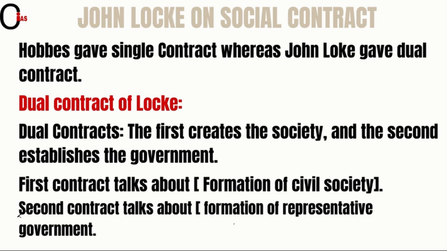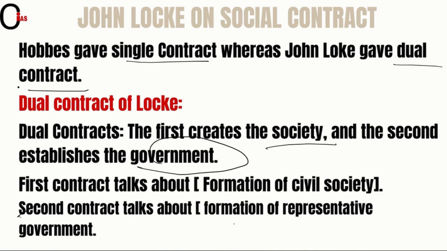So here, friends, we will understand John Locke's views on social contract. Along with that, I will also relate Thomas Hobbes' views on social contract and Locke's views on social contract. Hobbes gave a single contract, whereas Locke gave dual contract. So the first difference we are seeing here is Hobbes gave a single contract, whereas Locke gave the dual contract. So let us look at the dual contract of Locke. In the dual contract, the first creates the society and the second establishes the government.